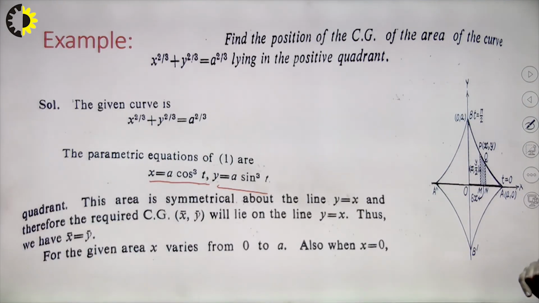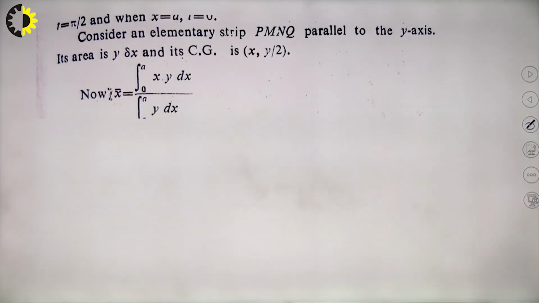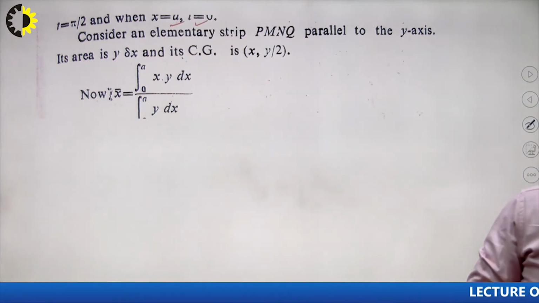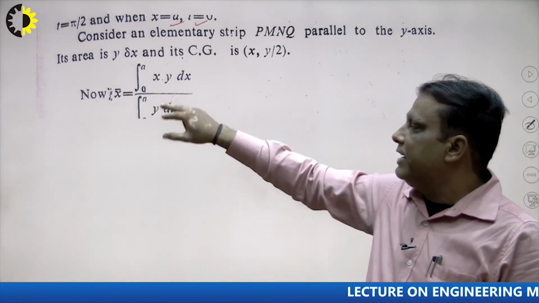So in this way we can find our center of gravity, because this curve is symmetrical about the line y equal to x. So we can say that the center of gravity will be x bar and y bar here. So how to calculate here? First of all, x is equal to a and t is equal to 0 here. So x bar is equal to the integral from 0 to a of x y dx, in this way.